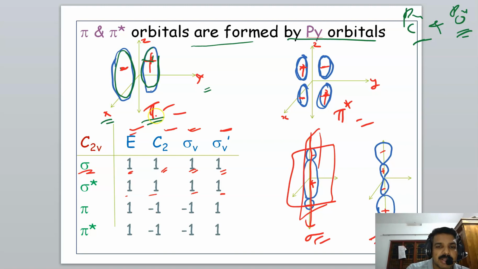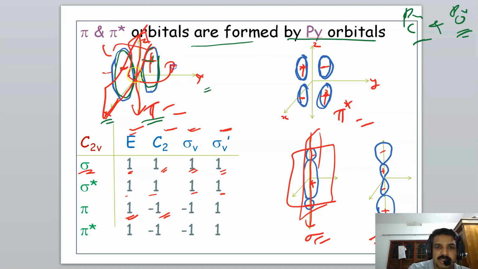But in the case of the pi orbital, during the E operation, no change, so the character is 1. But during the C2 operation, C2 is C2z. Rotating about the Z axis, this plus lobe becomes here and the minus lobe becomes here. Therefore, the character will be minus 1. Similar is the case of sigma v xz, the plane passing through the center of these two lobes.